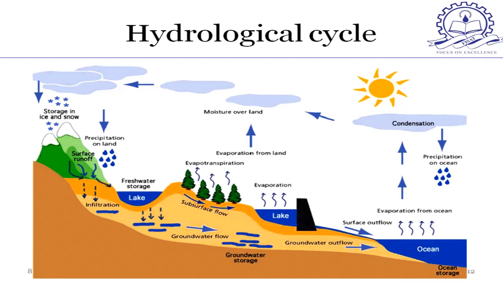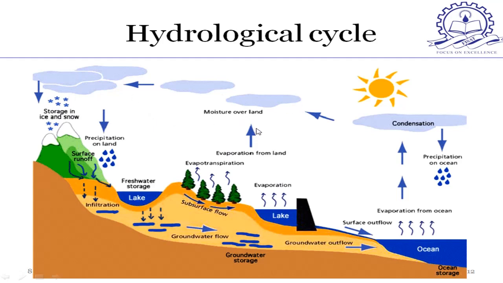Before going to the hydrological cycle, we'll discuss what is the water cycle that you have studied earlier. The water cycle shows the continuous movement of water within the earth and atmosphere. Normally, it is taught as a simple circular cycle of evaporation, condensation and precipitation. That is, liquid water evaporates into water vapor, condenses to form clouds and precipitates back to the earth in the form of rain and snow.